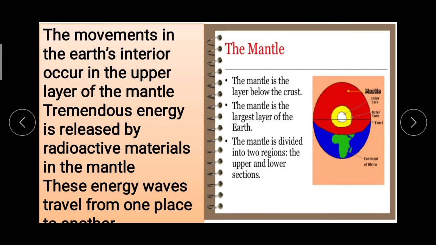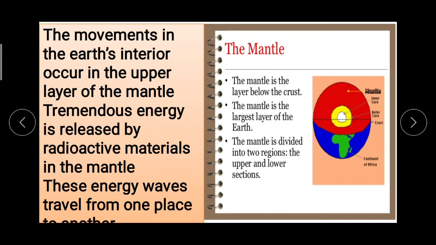So the movements occur in the upper layer of the mantle here, and because of this, tremendous energy is released by radioactive materials in the mantle, and because of the energy released by radioactive materials in the mantle, these energy waves travel from one place to another.